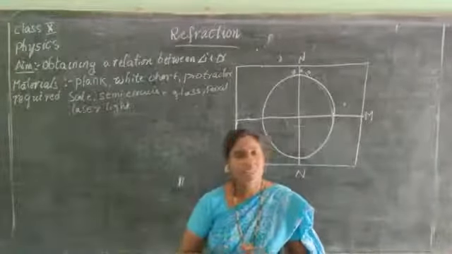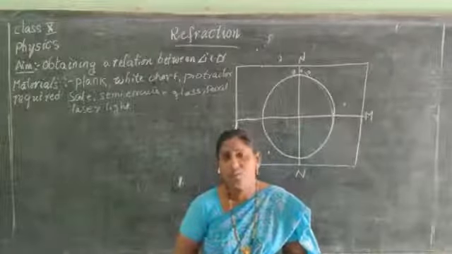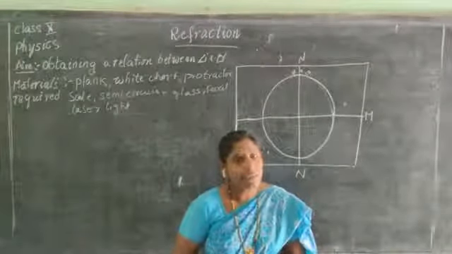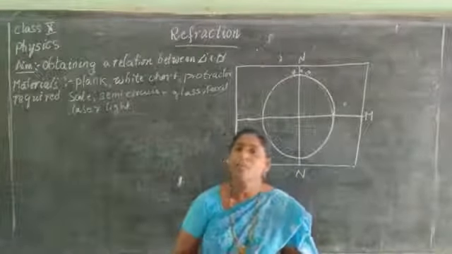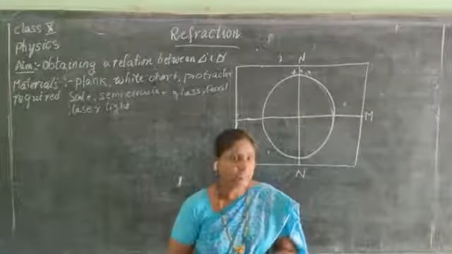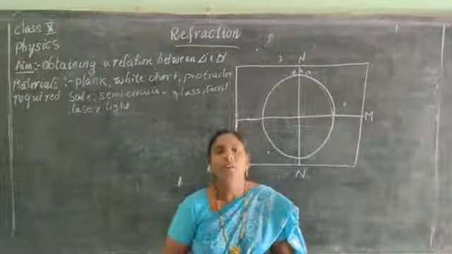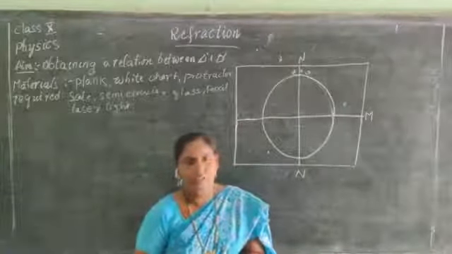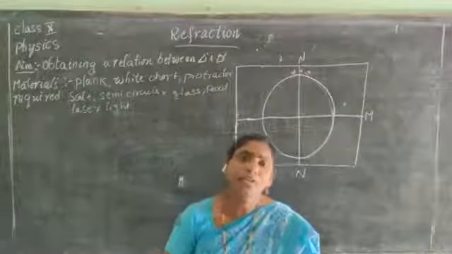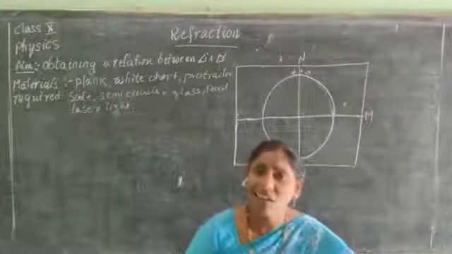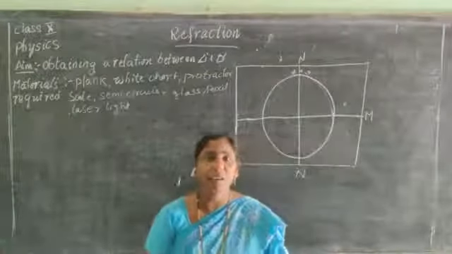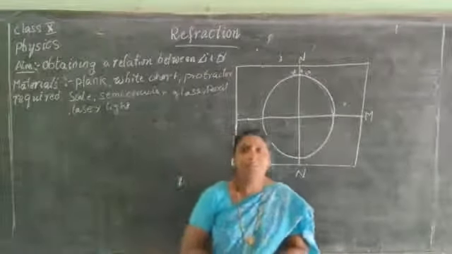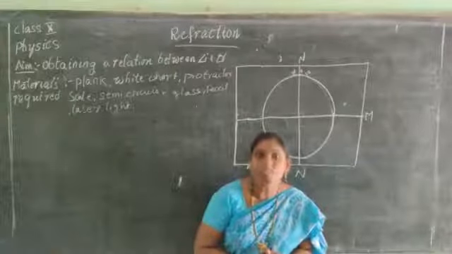In a reverse case, let us find out. When a light enters from denser medium to rarer medium, the light ray bends away from the normal. So here I already told you that when a light ray enters from rarer medium to denser medium, the light ray bends towards the normal.